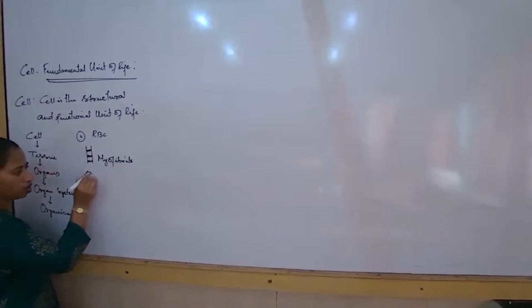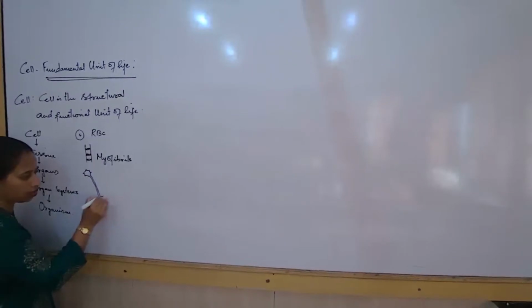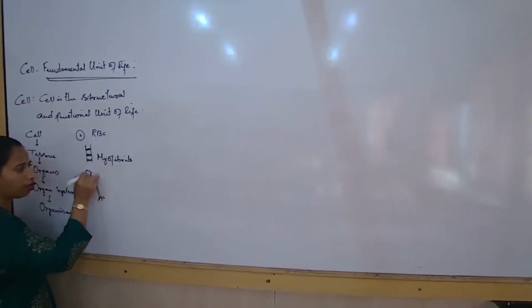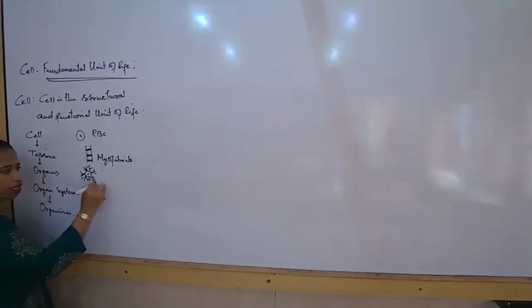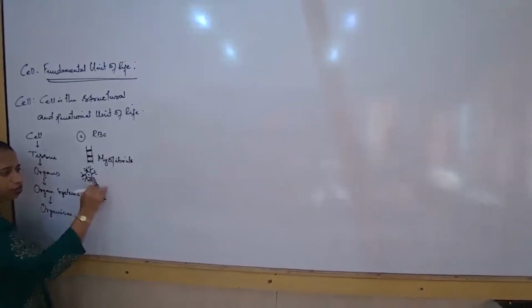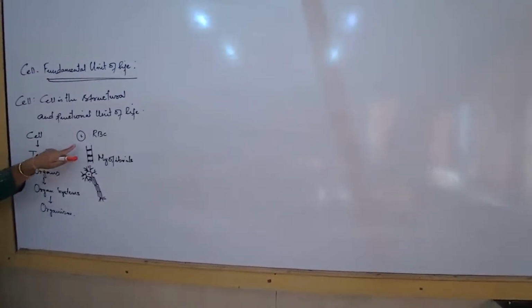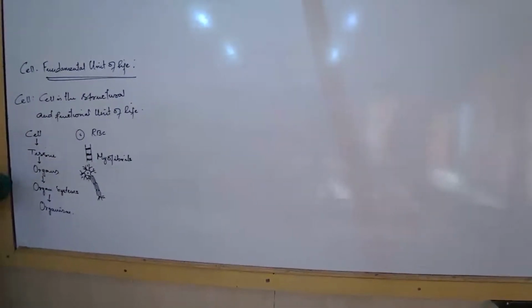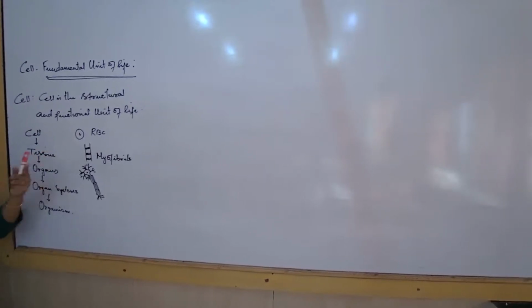Then I may talk about another type of cell this way, where you must be again acquainted with this type of cell. These are neurons, no? This type of cells are known as neurons. So now, if I look into these different types of cells, every particular cell has got a definite structure, a structural unit. But why do we talk about that?